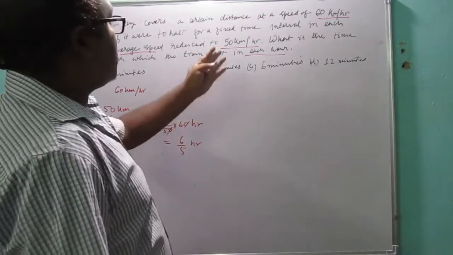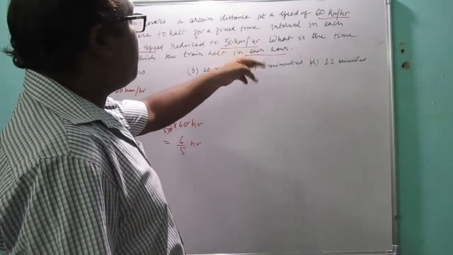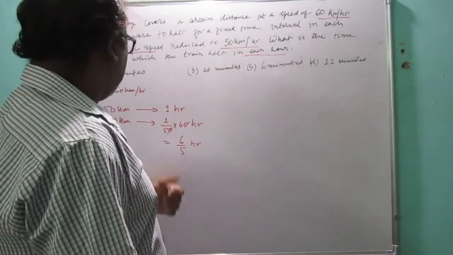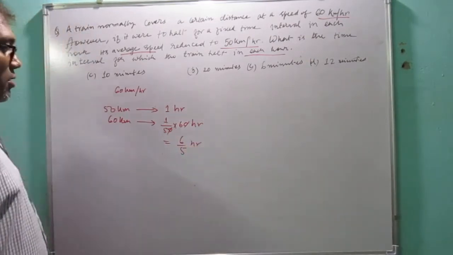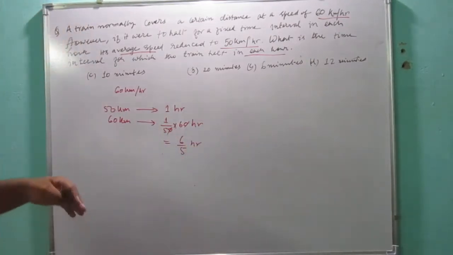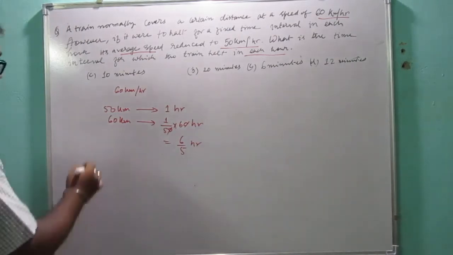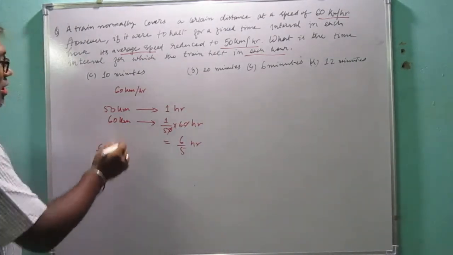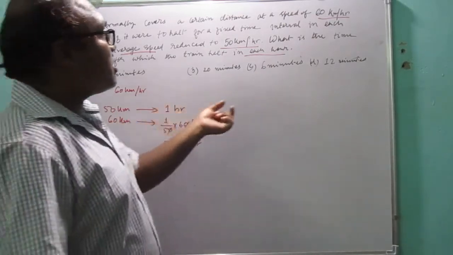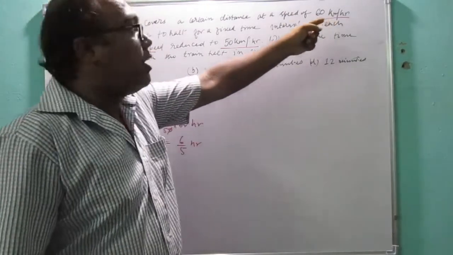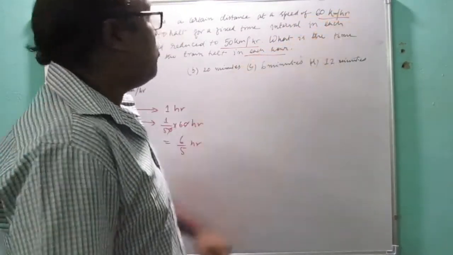So if the train has to travel with a speed of 50 km per hour, then the train will take 6 by 5 hours. So how much more time will it take? When the train was traveling at 60 km per hour, it took only 1 hour.